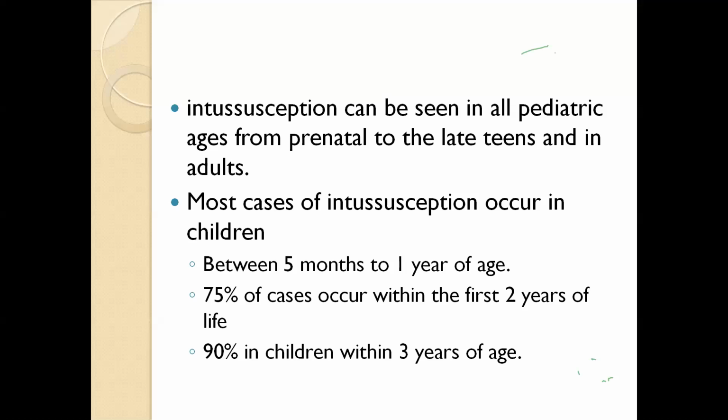Another, secondary type of intussusception may be present in the later age group also, in adults, in the older age group, sometimes in neonatal life. This classical intussusception, most patients present within 5 months to 1 year, or 90% within 3 years of age.